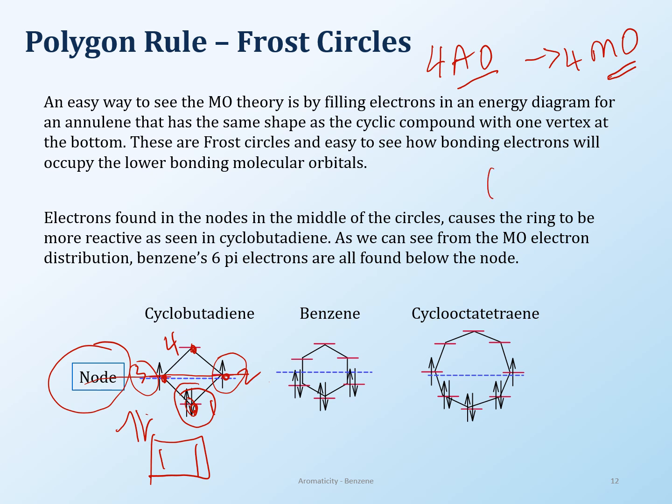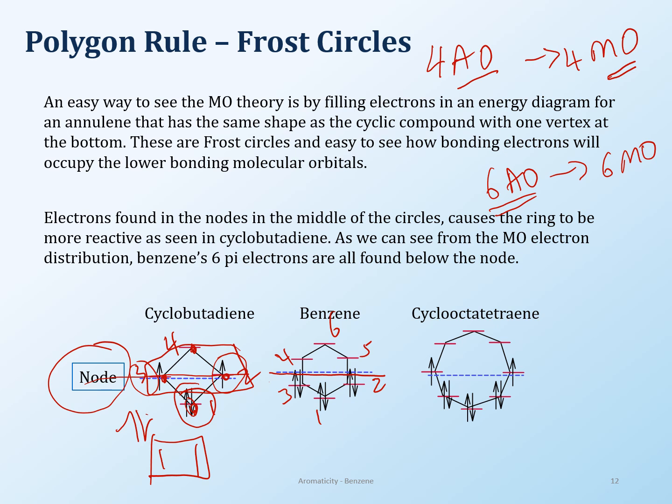Benzene has 6 pi electrons, so 6 atomic orbitals, giving you 6 molecular orbitals. So 1, 2, 3, 4, 5, 6, right? That's what we have. So by the time you put the 6 electrons coming from the 6 atomic orbitals, all of them fall below the node line. Okay, so there is nothing on the node. If you have any electrons on the node, then that compound becomes really quite reactive. Okay, so there is a lot more energy in it.